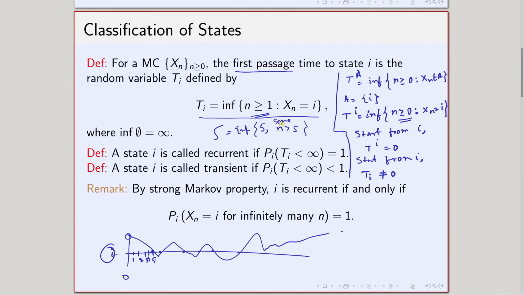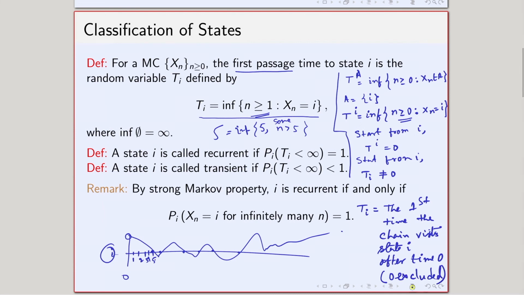That means the difference between these two can be written this way: T_i is the first time the chain visits state I after time 0, with 0 excluded.